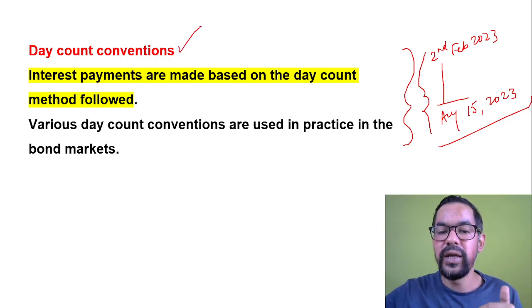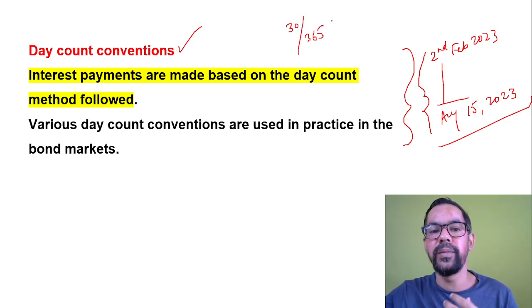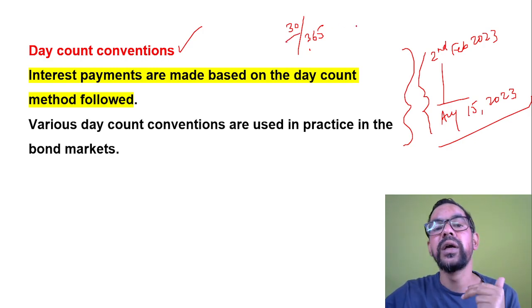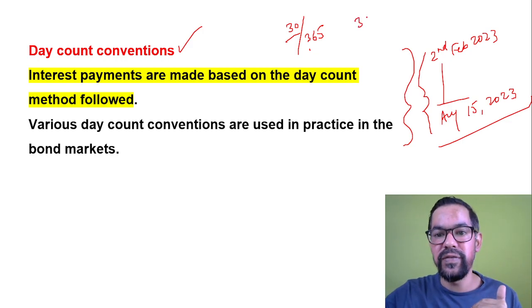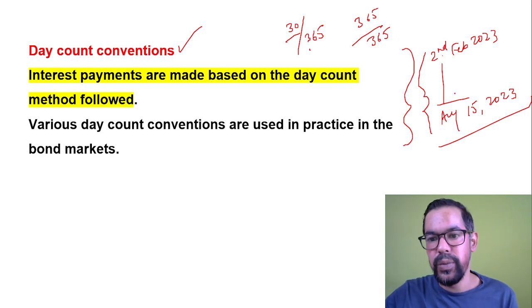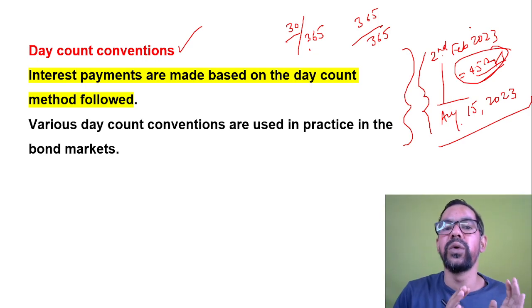Okay, so it can be like 30/360, where we are generally assuming a month as 30 days. It can be like actual/365, which means we are calculating each and every day, from 2nd February to 15 August. Let's say it is 85 days. So we will pay the rate of interest for 85 days only. So that is day count conventions.